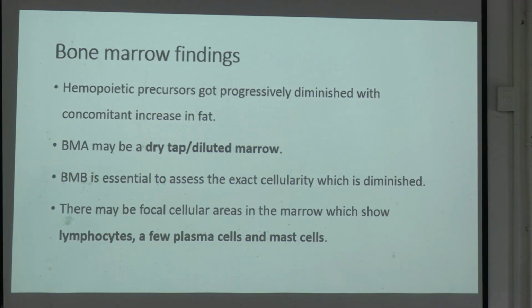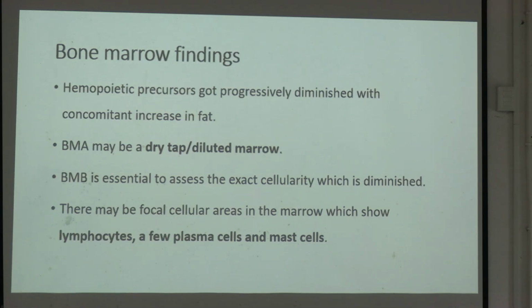Now the bone marrow findings. Hematopoietic precursors get progressively diminished with concomitant increase in fat. In bone marrow, fat space will increase. BMA may be dry tap or diluted marrow. BMA means bone marrow aspiration. BMB is bone marrow biopsy.